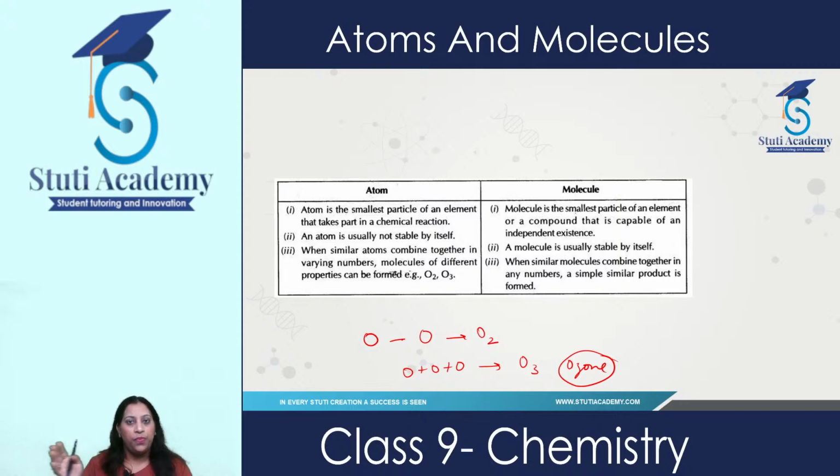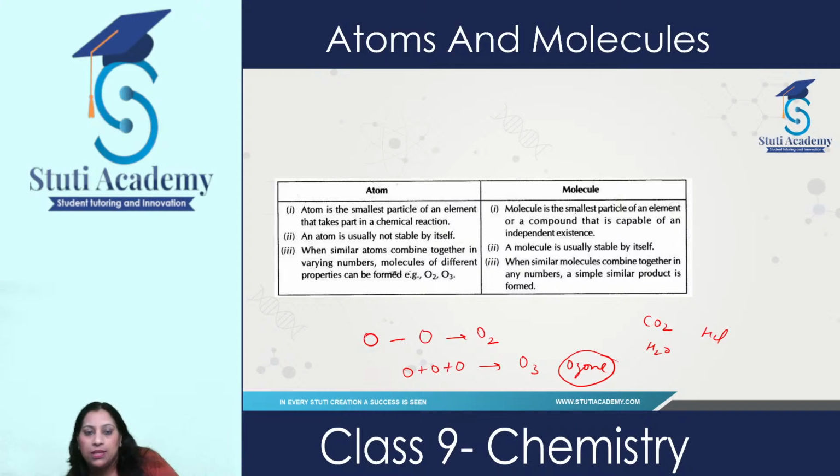This ozone layer is present in our atmosphere and protects us from harmful UV radiations. But molecules are stable by themselves. For example, CO2 is stable in nature. H2O, HCl, any example you can take, they all exist independently in nature.